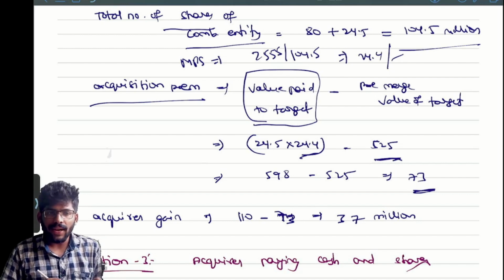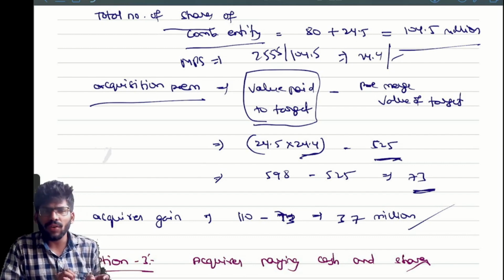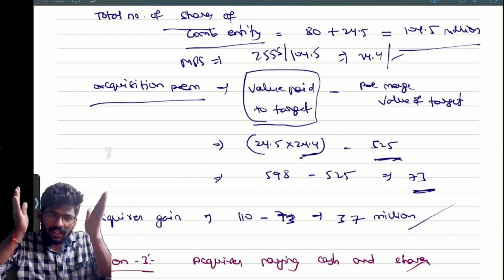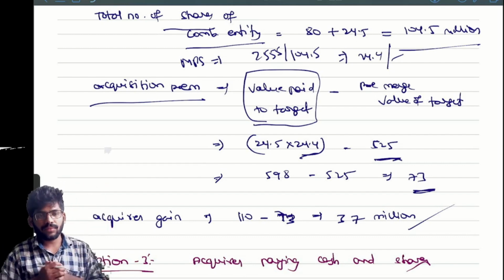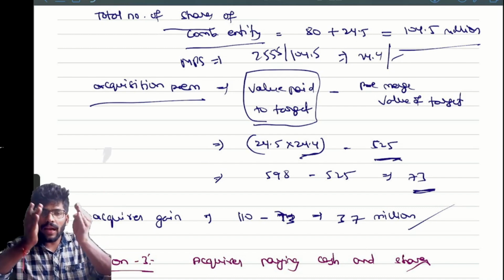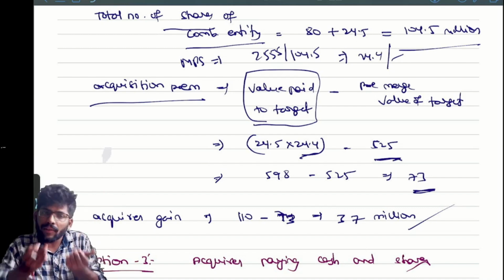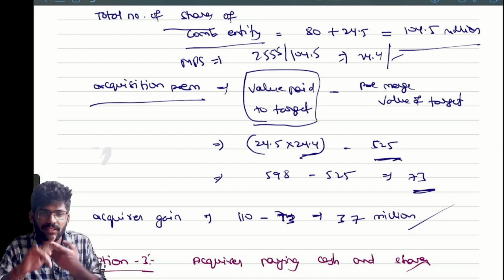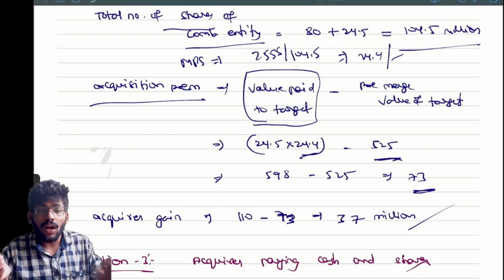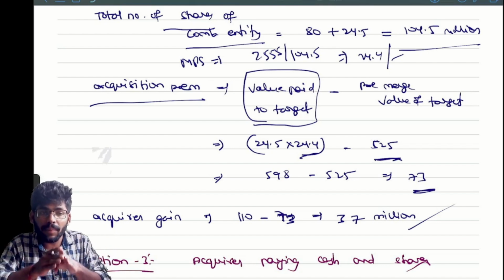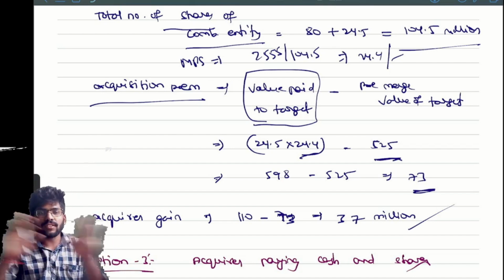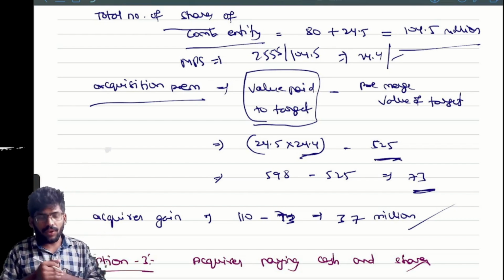Acquirer's gain, how will we get their synergy benefit? Synergy is 110, acquisition premium 73, so you will get 37 as the acquirer's gain. For every option you need to calculate the acquisition premium and the acquirer's gain. Without knowing the acquisition premium, we cannot calculate the acquirer's gain, because we know the synergy value is 110. We want the acquisition premium. How will we get that is the point in this question. Are you getting my point?